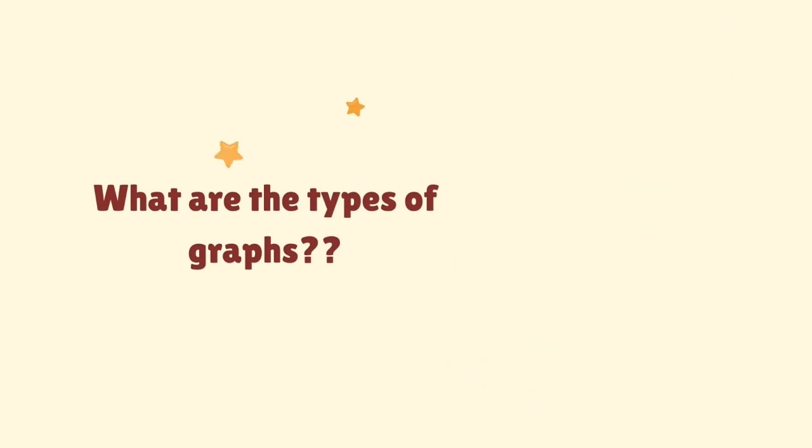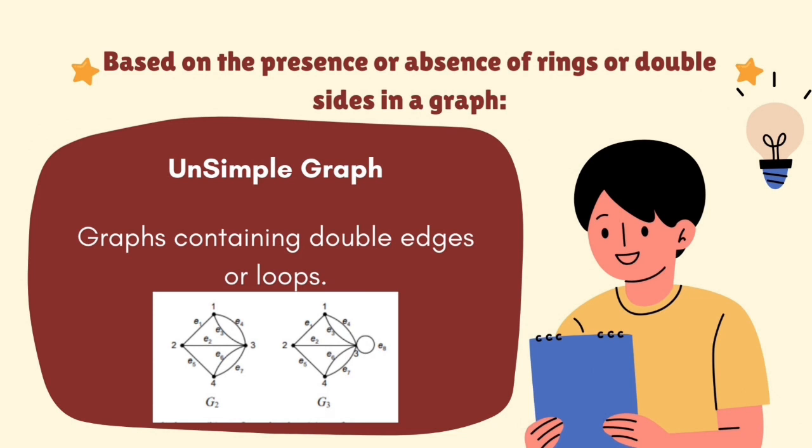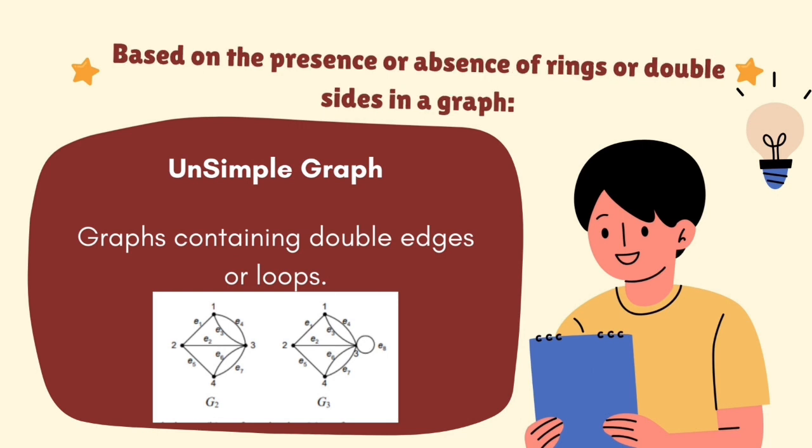What are the types of graph? Based on the presence or absence of loops or double edges in a graph. Simple graph: a graph that does not contain loops or double edges. G1 is an example of a simple graph. Unsimple graph: a graph containing double edges or loops. G2 and G3 are examples of an unsimple graph.